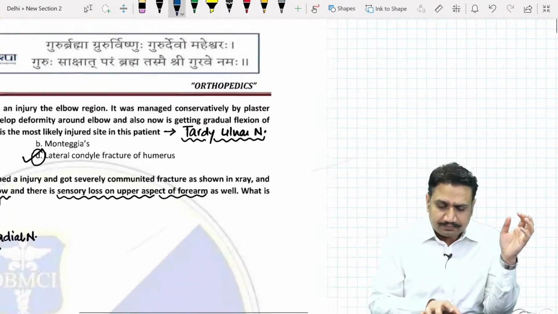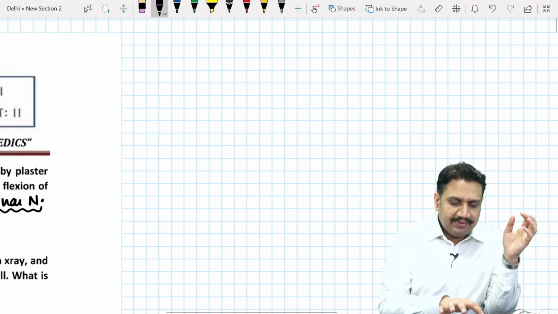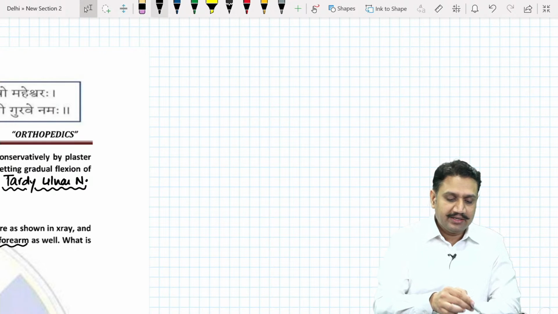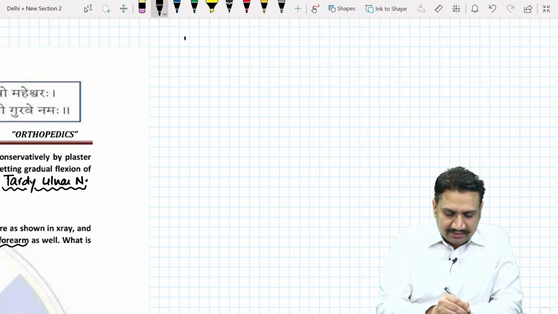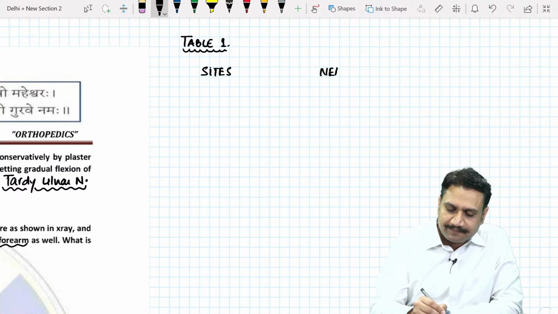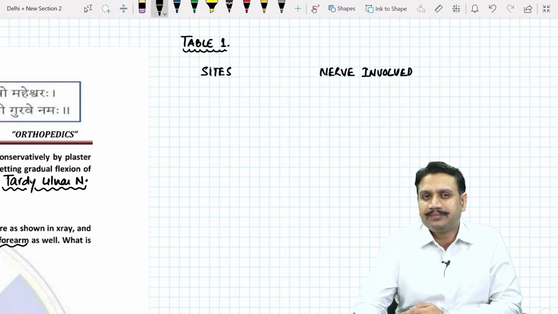So what I'm trying to do now, I'll be putting up table number 1. We'll make multiple tables for revising all the orthopedic content. The first table that we can make to revise the orthopedic part very quickly: I'll mark the site and the nerve which is most commonly involved in that particular site. So, sites and the nerve involved. And when we go to the further questions, we will note down the clinical tests which are done for them. We will note down the special signs to be seen in them, right?